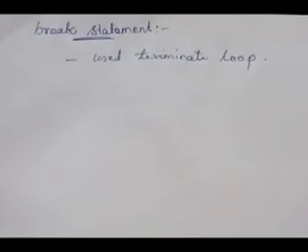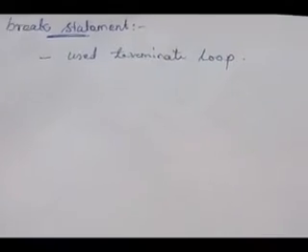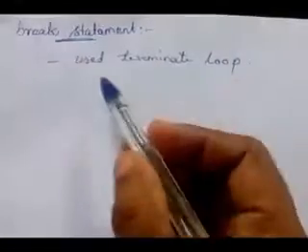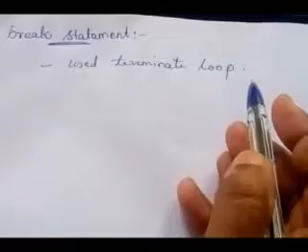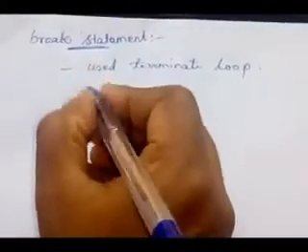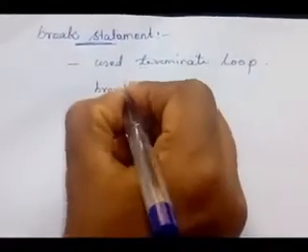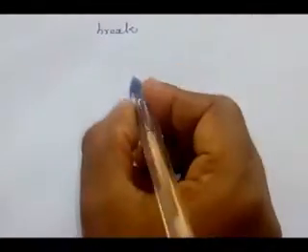Okay children, now we will see about break statement. This break statement is used to terminate the loop. The syntax of this break statement is just break. Now we will see the flow chart of this one. First, this break statement is mostly used inside loops only.